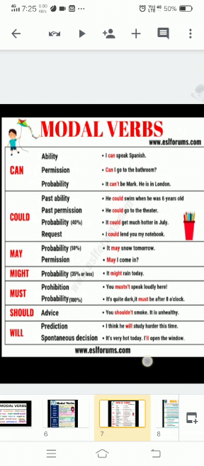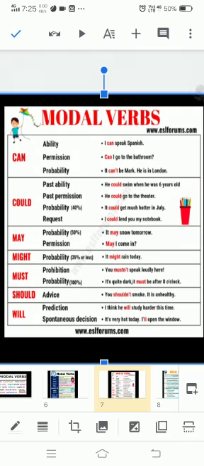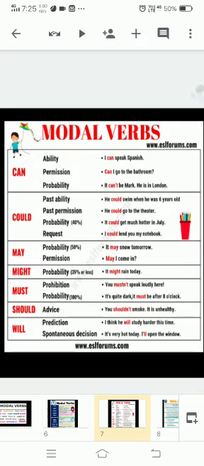May is used to express probability, permission. Like it may snow tomorrow. May I come in? Might, about probability, like it might rain today. Must, prohibition, probability, same. Okay, so you must not speak loudly here. It's quite dark. It must be after 8 o'clock. Should is basically to give advice, like you should not smoke. It is unhealthy for you.